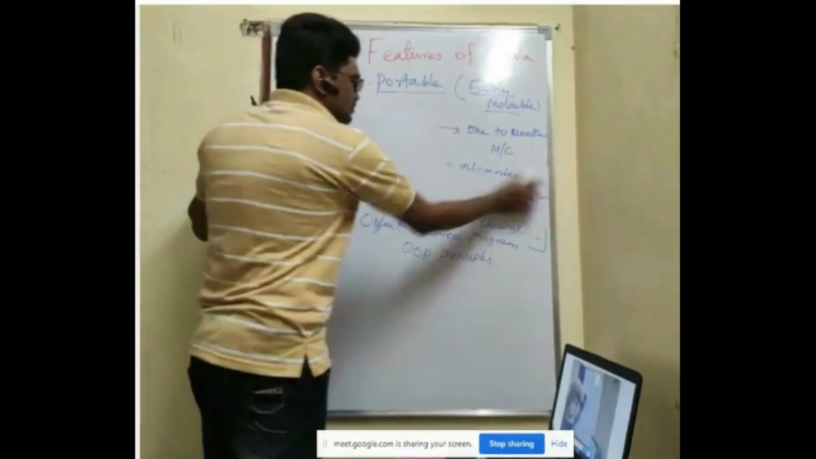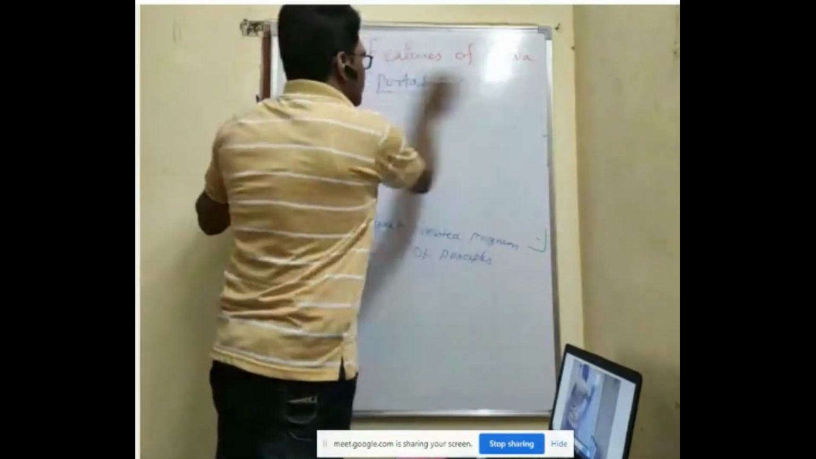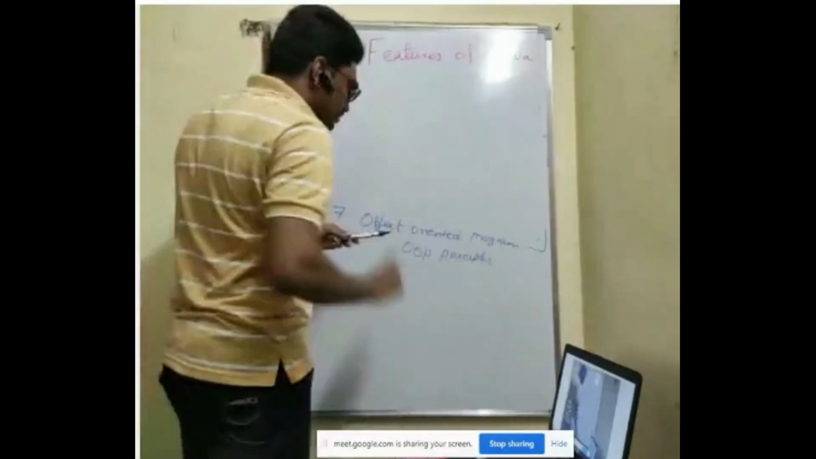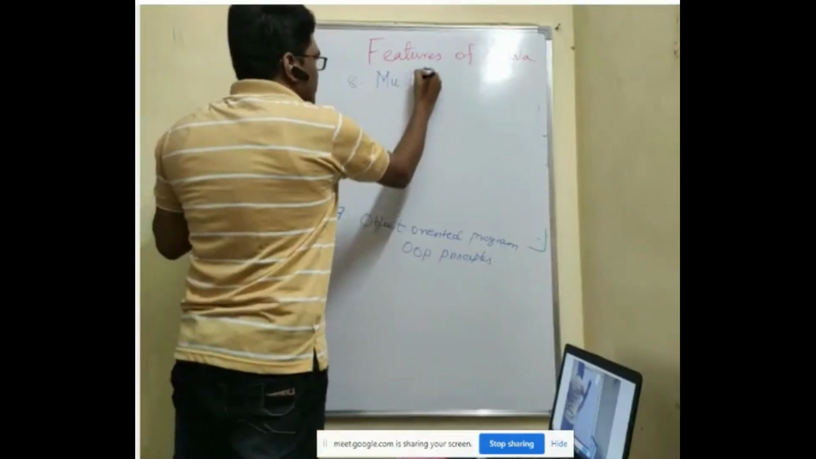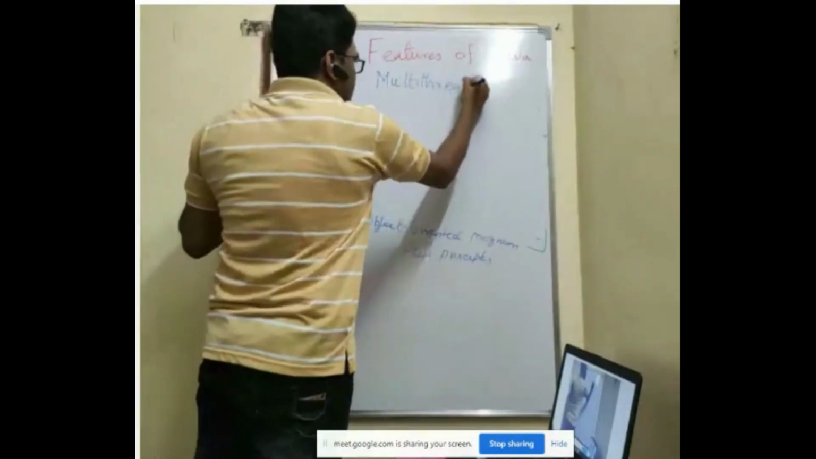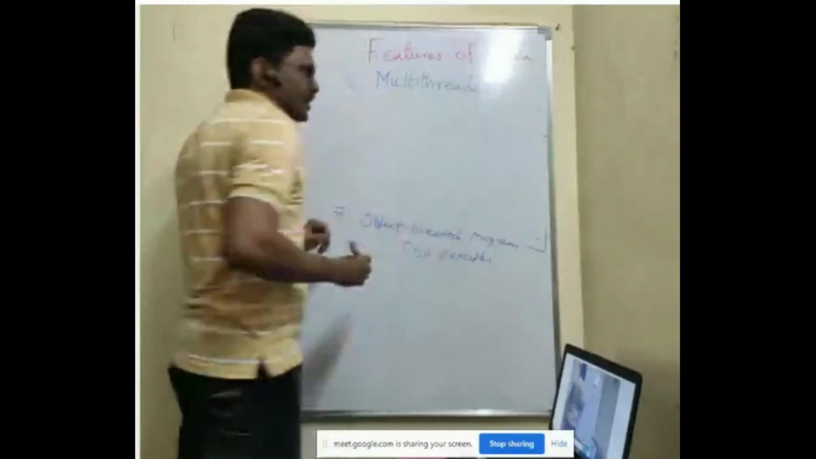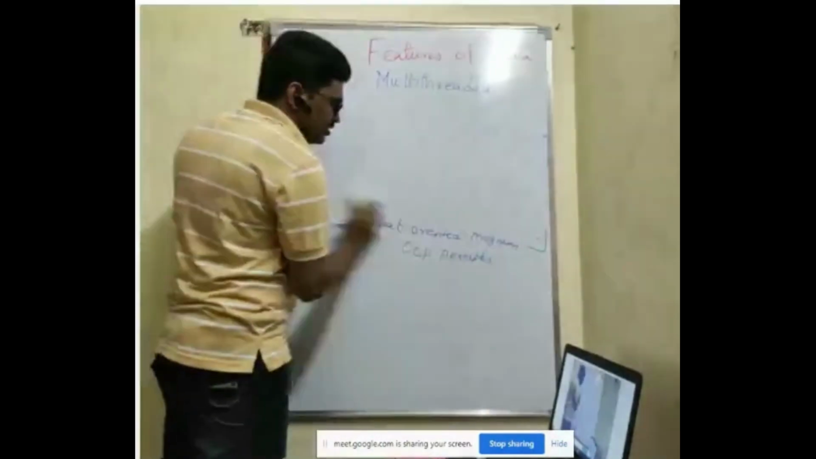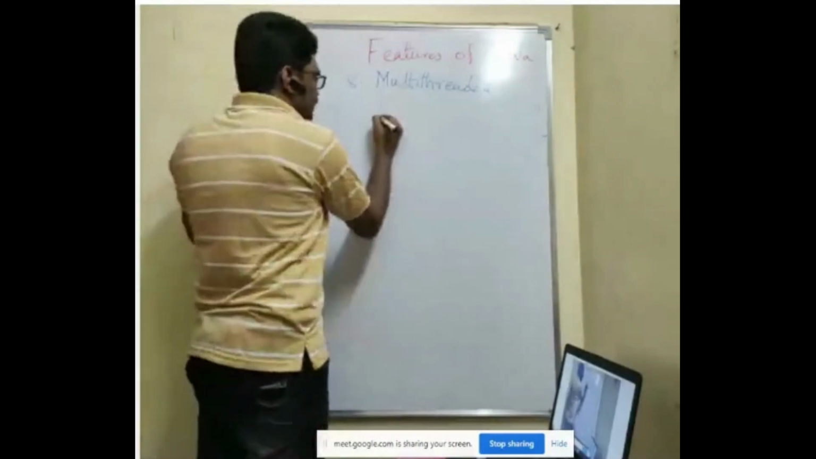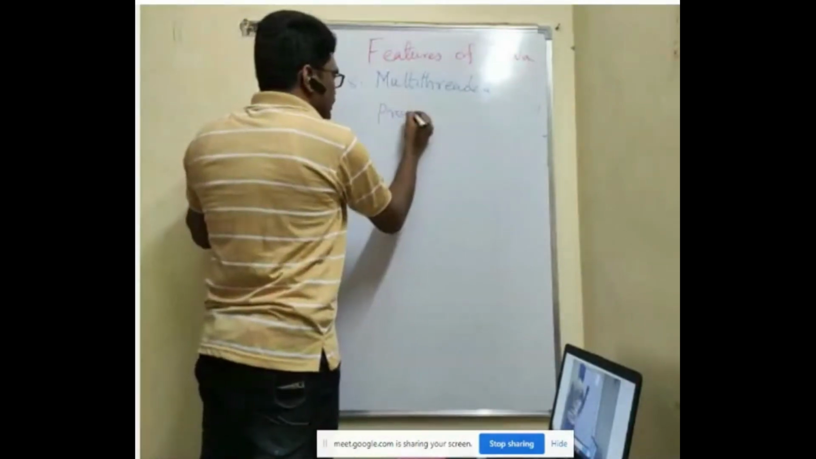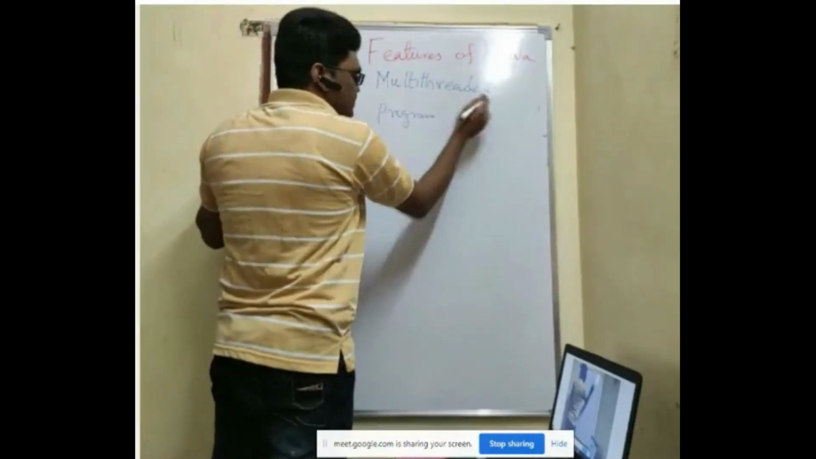Okay, now the next feature. The next feature is that Java is a multi-threaded language. Java is a multi-threaded language. Now this is a new concept to you. Before going to multi-threaded, first we'll see what is a thread.